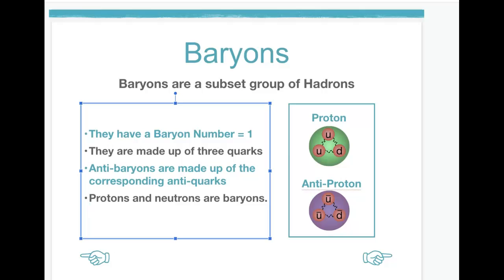So what do you need to know about baryons? Baryons are made up of 3 quarks, any 3 quarks, and they have a baryon number of 1. And we also have antibaryons, which are made up of the corresponding antiquarks. Protons and neutrons are probably the most famous kind of baryon. Now, if we have a look here, we have a proton. A proton is made up of 2 up and 1 down quark. But the antiproton is made up of 2 anti-up and 1 anti-down quark.